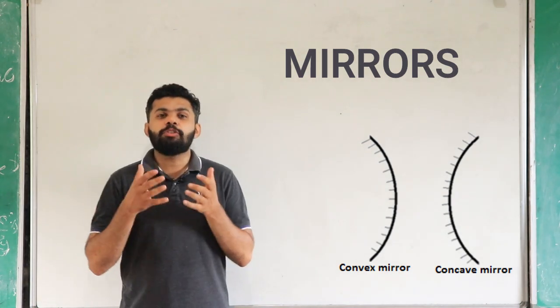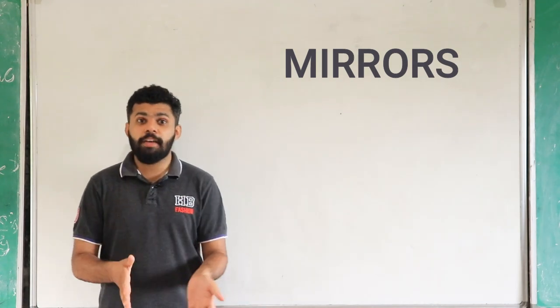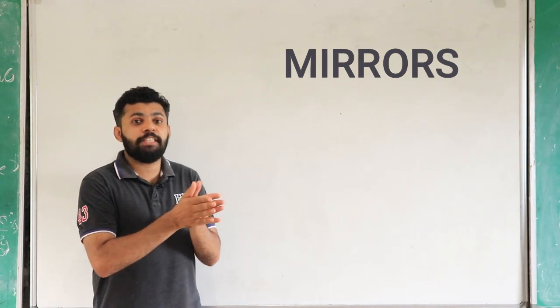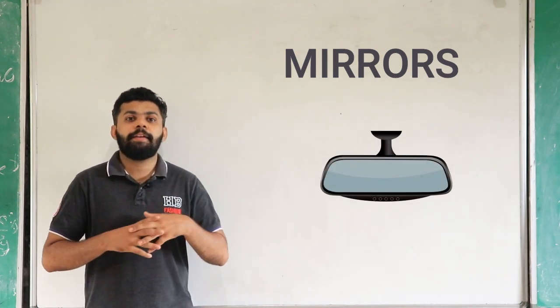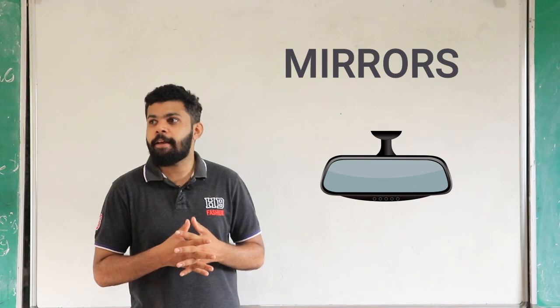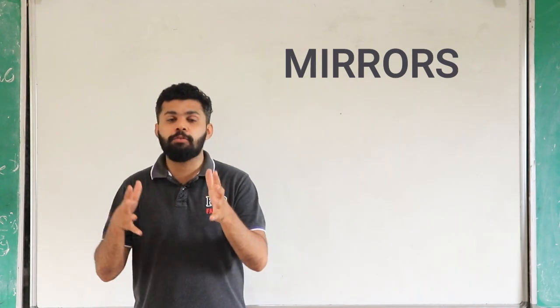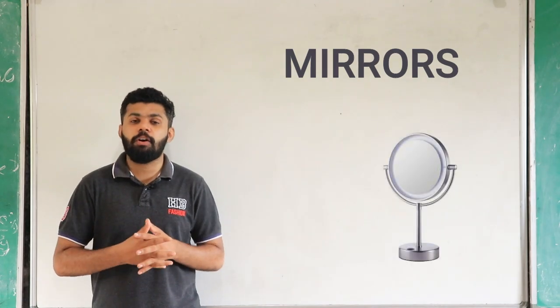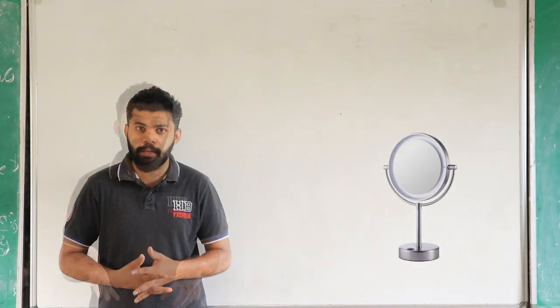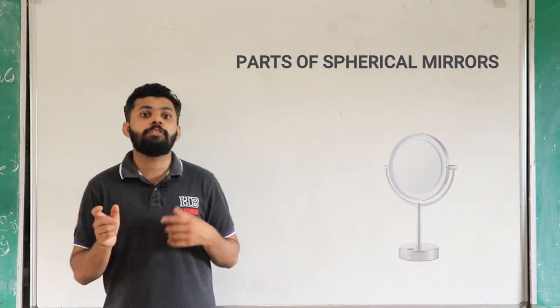Basically, the concave mirror is used as the rear view mirror of a car, and the convex mirror is used as a makeup mirror or shaving mirror. These are the uses of the concave mirror and convex mirror. Now we can look at the parts of the spherical mirrors.